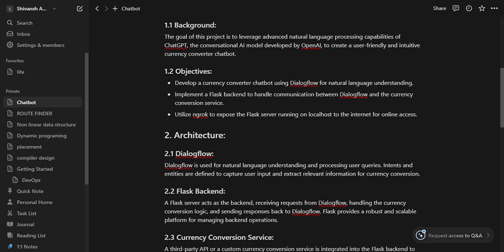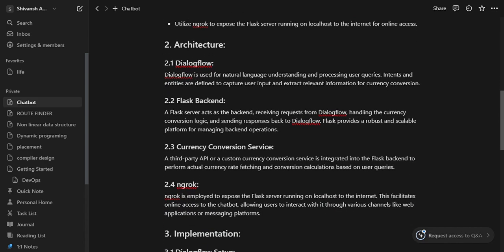So, for the backend of this chatbot, we are using the Flask framework, which is a Python framework. The second thing that we are going to use is Dialogflow, a Google product which has pre-built, well-trained NLP models. We just have to train these NLP models on our intents. And the third one is ngrok, which will mainly focus on making your localhost online, the server on the server, so you can access the chatbot using your phones and laptops.